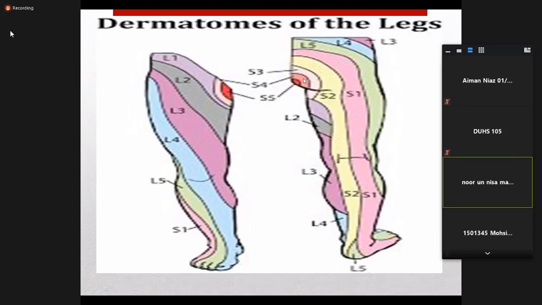If there is sensation of the sphincter muscles, and there is no incontinence of stool, it indicates S3, S4, and S5 are intact. Okay, that is the importance of why you have to know the dermatomal supply.